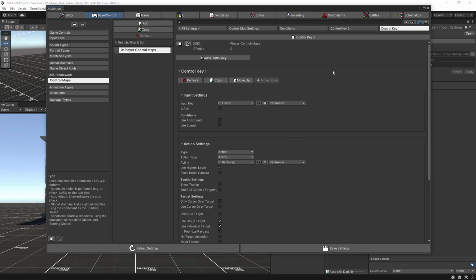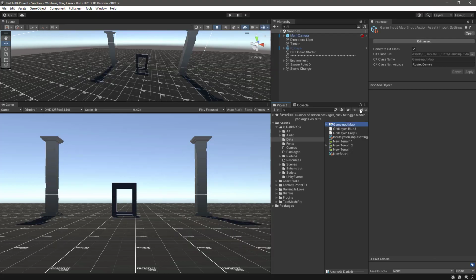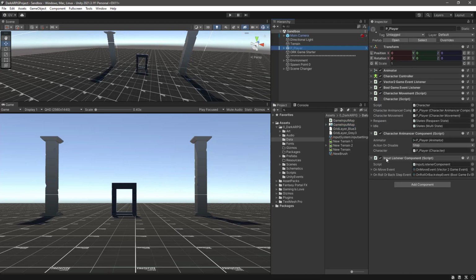so the next step I'm going to do is to clean up a little bit the input mechanics that we had. So we're using this input listener component, but I would like to remove this logic because it makes a little bit of nonsense, because as you can see, we are fetching the input with the Unity input system, and then we're letting ORK fetch those values.